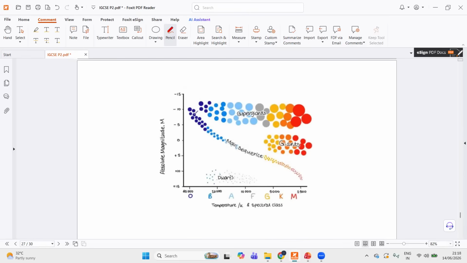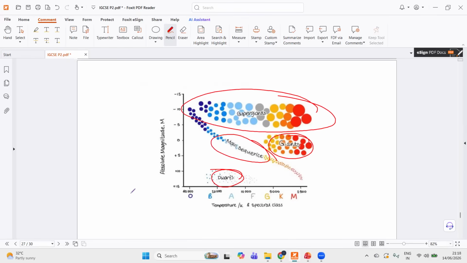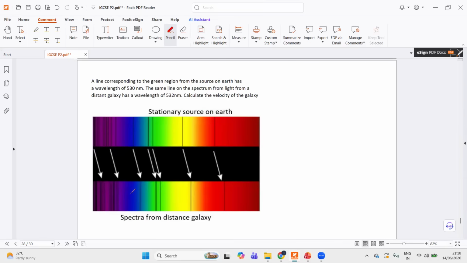This section is called the main sequence. This is giants, red giants, and these are red supergiants, and this is white dwarfs. You can leave out this part altogether if a question asks you to identify. So the three main components are main sequence, red giants, and white dwarfs. Okay, this is really important.